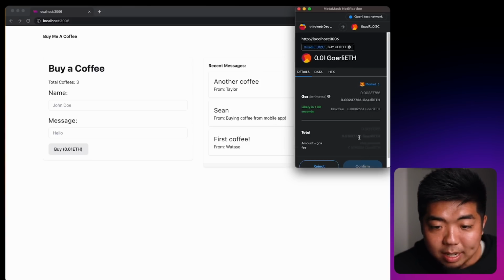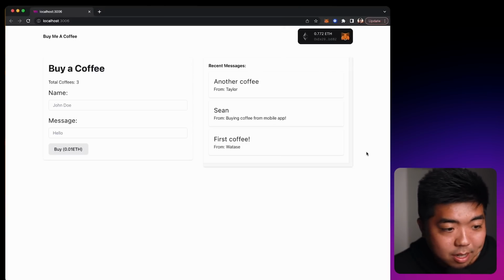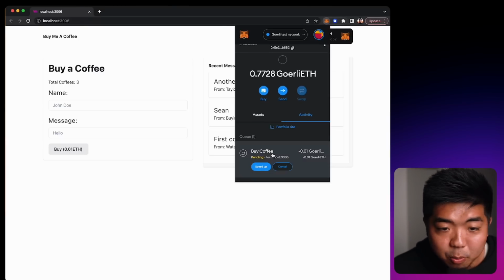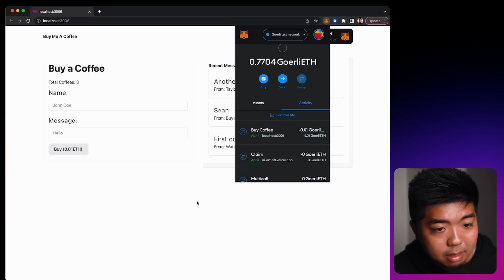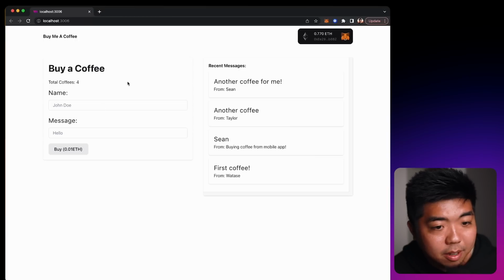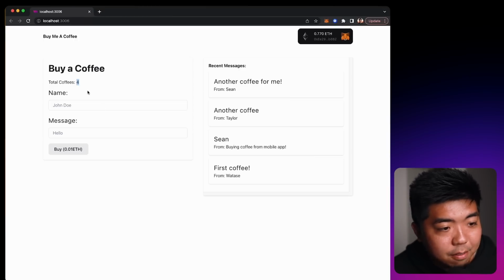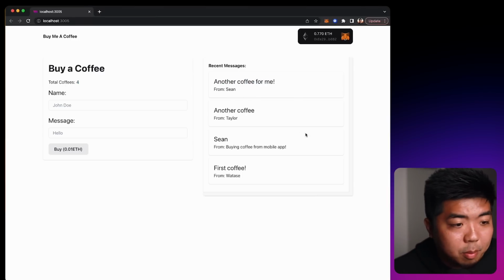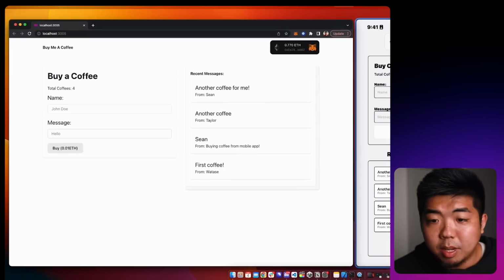It's going to open up a transaction. We have to confirm that transaction. We can see here that the buy coffee transaction went through. And once it completes, if we come back to our app here, it updates. We now have 4 coffees, and you can see here, this is the message that we just left, another coffee for me from Sean.